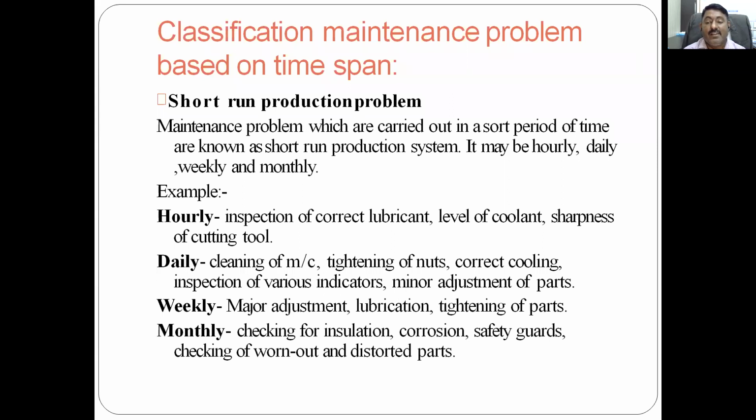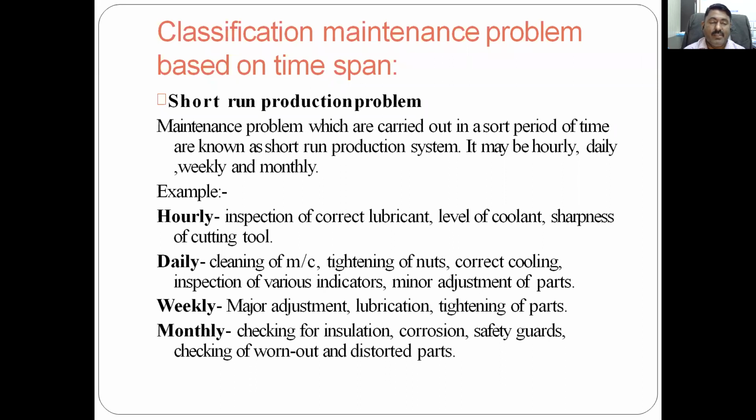Then safety guards: check monthly whether any safety guards are additionally required, whatever safety is available with the machine, whatever rotating parts there are, and whether they are sufficient. And if something happens, are they in a position to provide safety to the worker or manpower who is attending the machine? Checking of worn out or distorted parts.